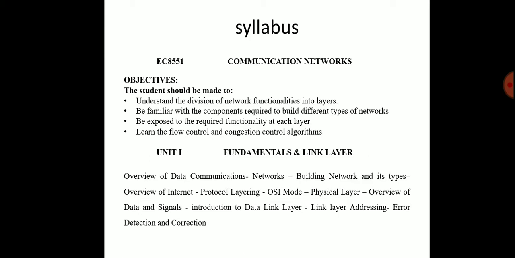Now, in Unit 1 we are going to discuss the topics: overview of data communication and networks, the different types of networks, the protocol layer and the Open System Interconnection model, overview of data and signals, and introduction to the data link layer. Finally, error detection and correction for communication network systems.